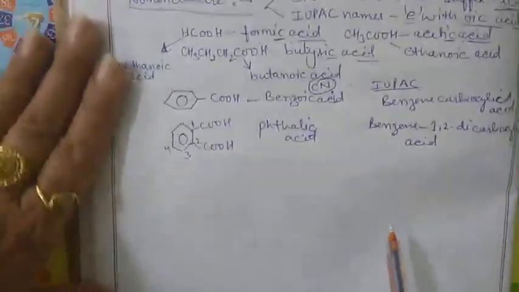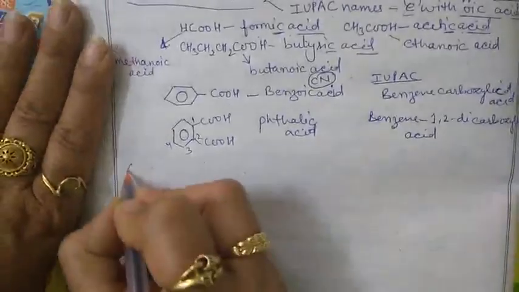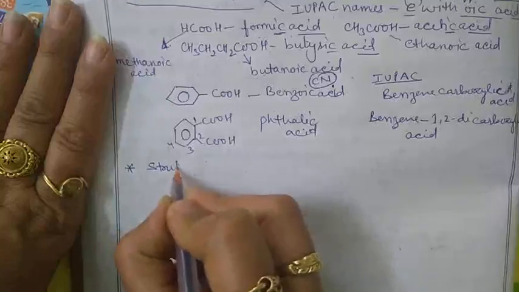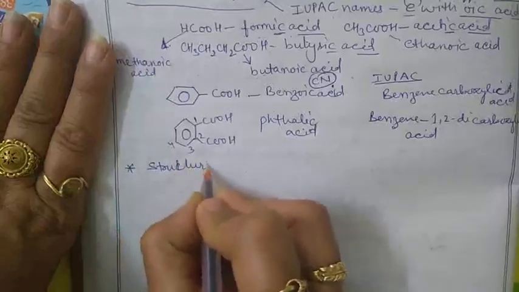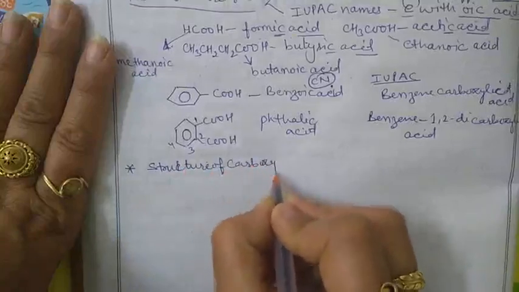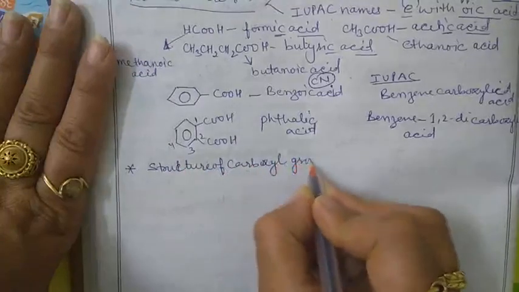Now the next topic is the structure of the carboxyl group.